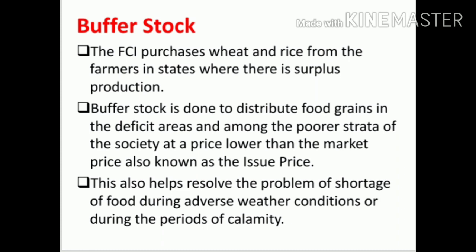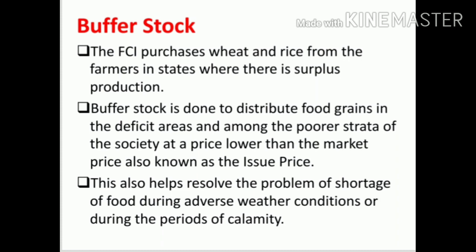That is, they will distribute the food grains in the deficit areas where there is less availability, and not only that, to the poorer strata of the society at a price lower than the market price. That is, under our public distribution system, through the ration shops, the FCI will send rice to the poorer people in the state. That is the meaning of issue price.